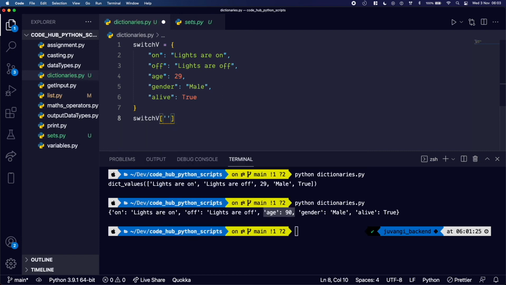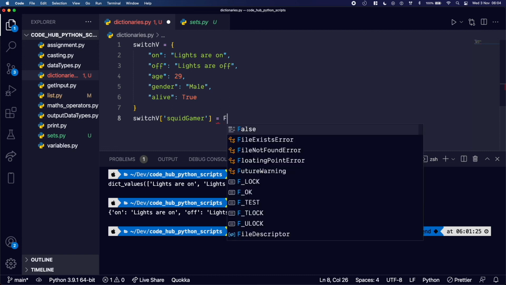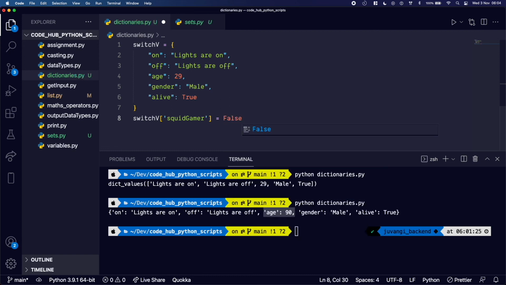I want to add a key called Squid Gamer, to check if the person ever played the Squid Game, and the value is going to be false or true. So let's just say false, because I didn't play the Squid Game.